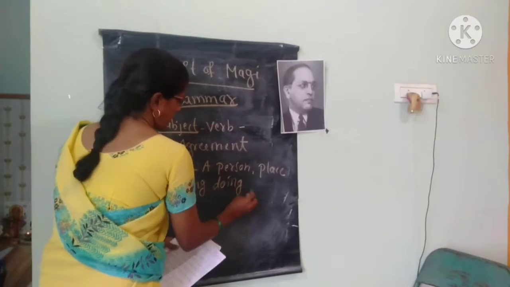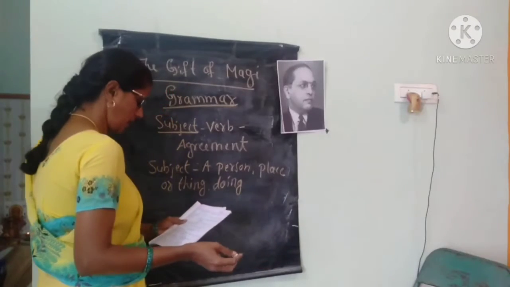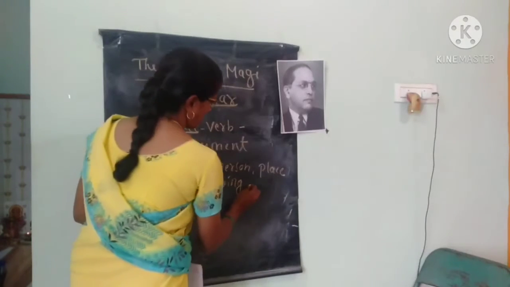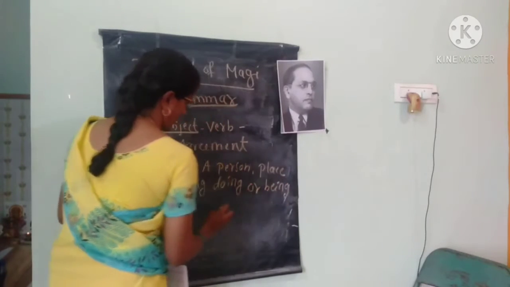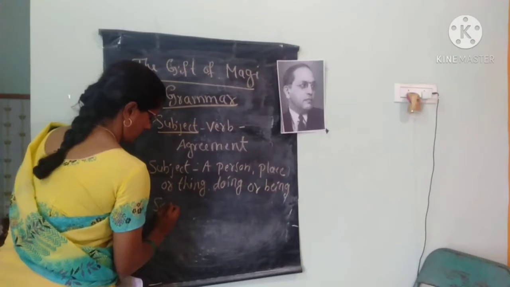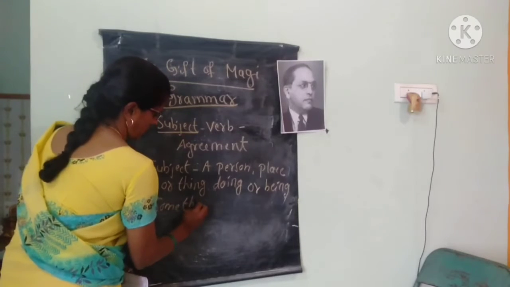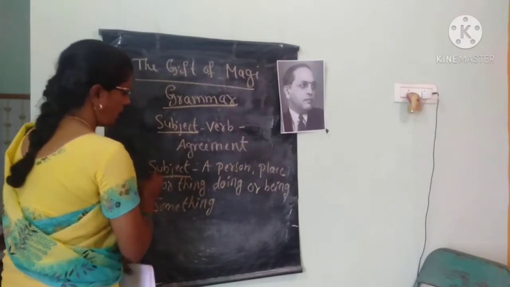Means he is doing something. That person, place or thing is doing or being something. This is subject. You know about subject.